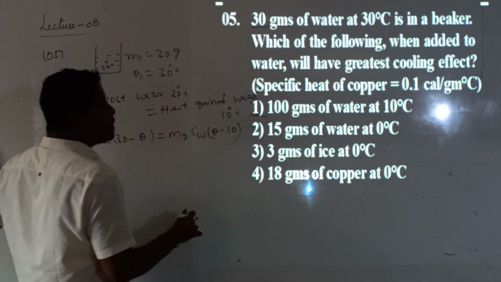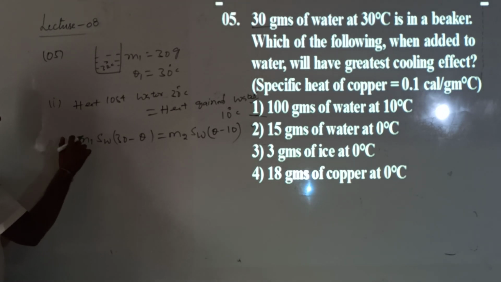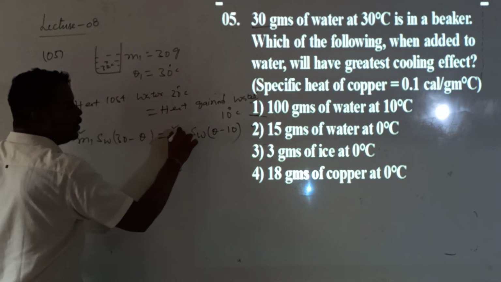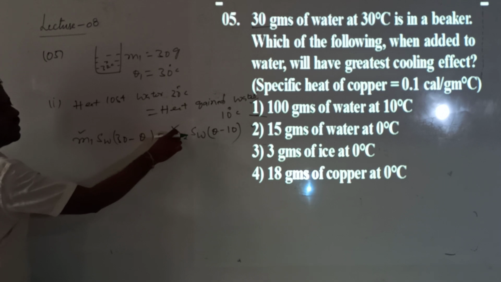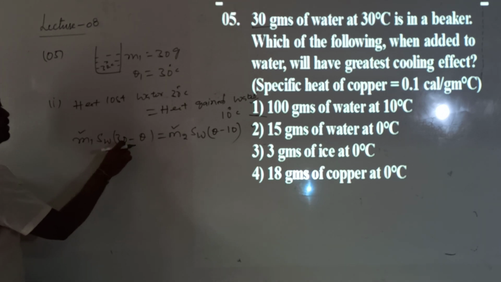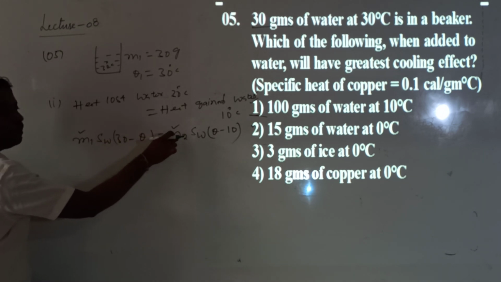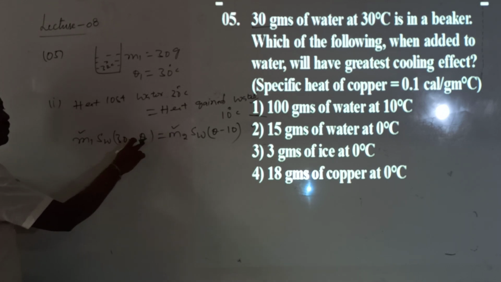What is theta? The temperature of the mixture. Now we will substitute the values. Is it clear? What is M1 and what is M2? M1 is the mass of the water which was there in the beaker. M2 is the mass of the water which was there in the given option. The water in the beaker is at 30 degrees, and the water given in the option is at 10 degrees. Here I want to calculate the temperature of the mixture, theta.